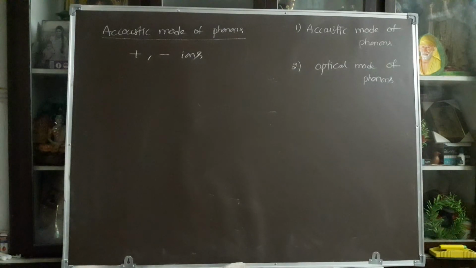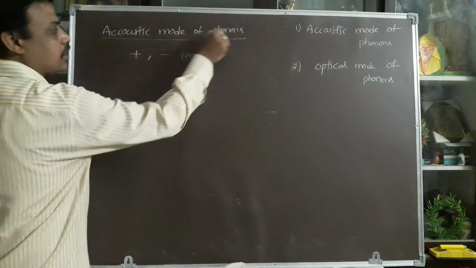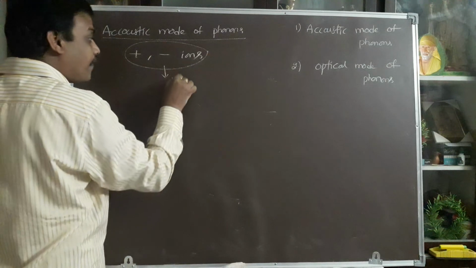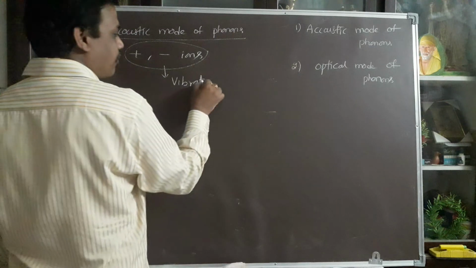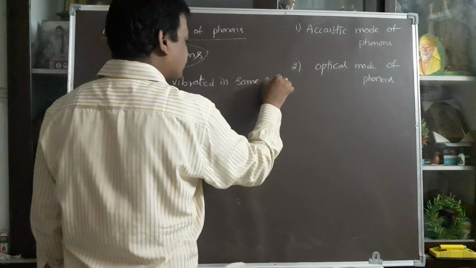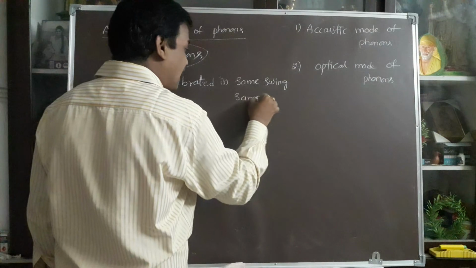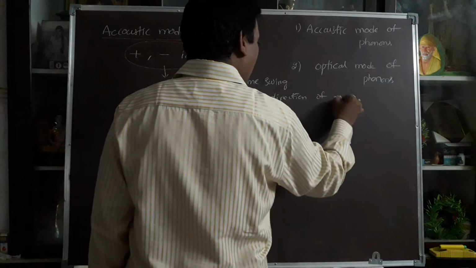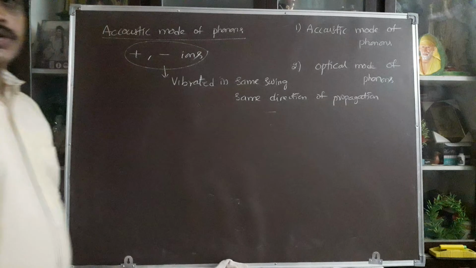Here the acoustic mode is nothing but the positive and negative ions vibrating with the same swing, in the same direction of propagation.